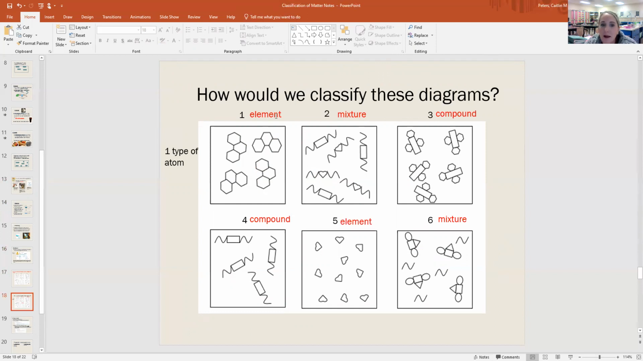So number 1 would be an element. Remember, element, one type of atom. It's all the same shape. 2 would be a mixture. There are 2 different compounds in there. 3 would be a compound. 4 would be a compound. 5 would be an element. And 6 would be a mixture, because that's a compound and an element. And so that's it for our notes.